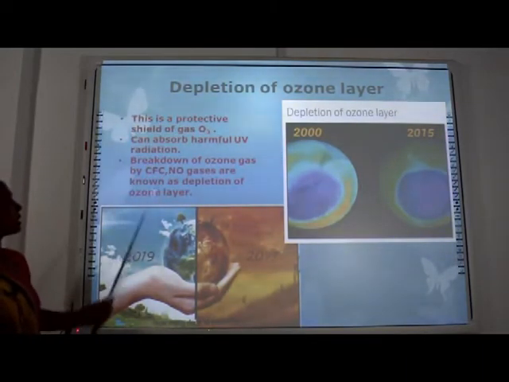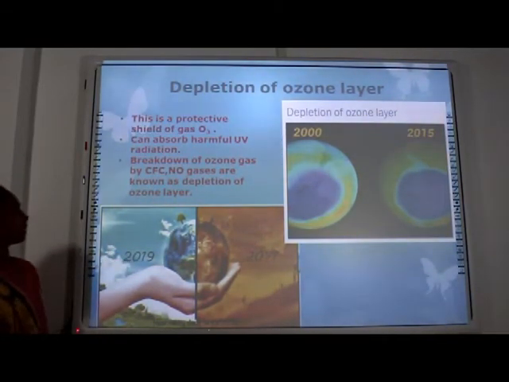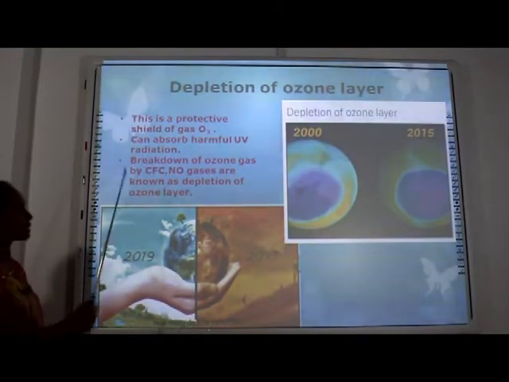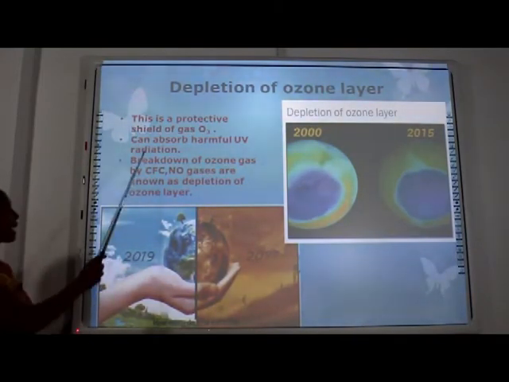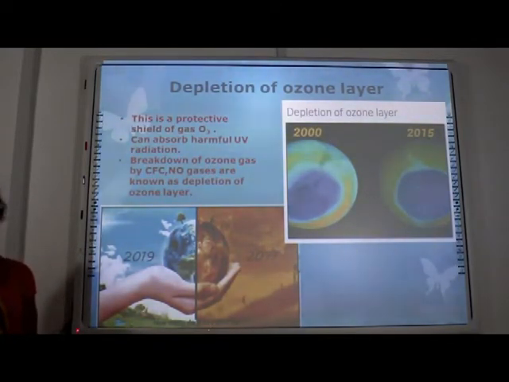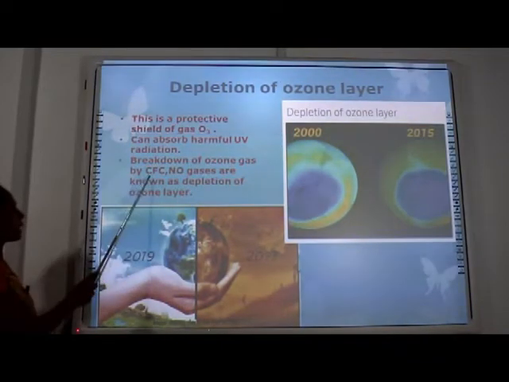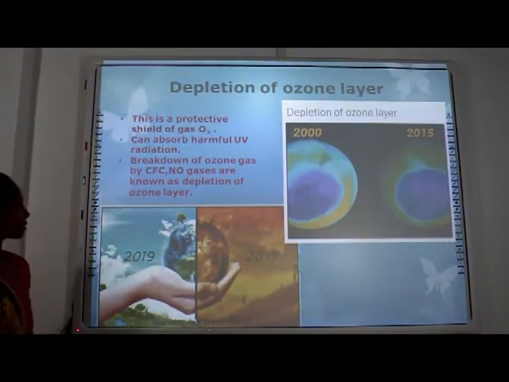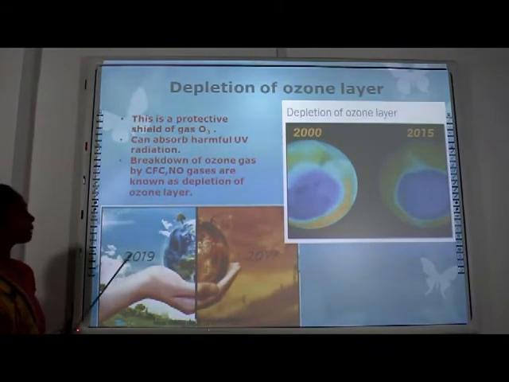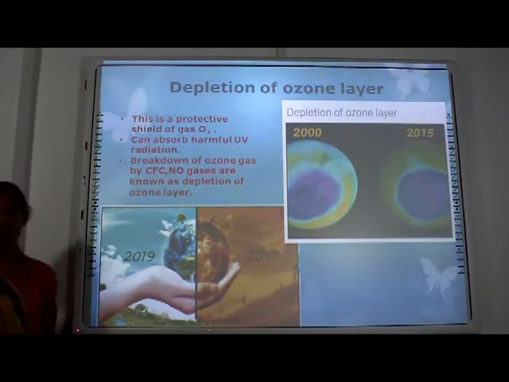This is a protective shield of gas, ozone. What is the ozone layer? It is a protective shield of gas ozone. And what is the property of it? It can absorb harmful UV radiation, ultraviolet radiation. The breakdown of ozone gases by CFC and nitrogen oxide gases is known as depletion of the ozone layer. Greenhouse gases are able to destroy these O3 molecules.